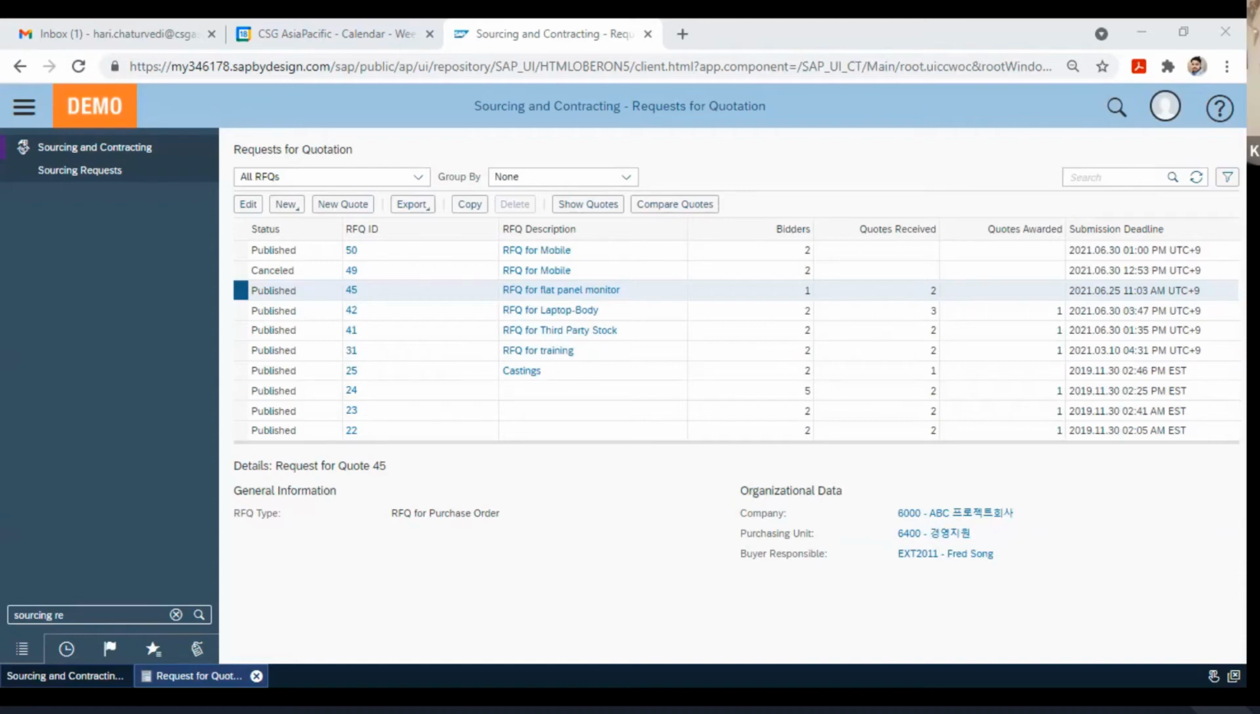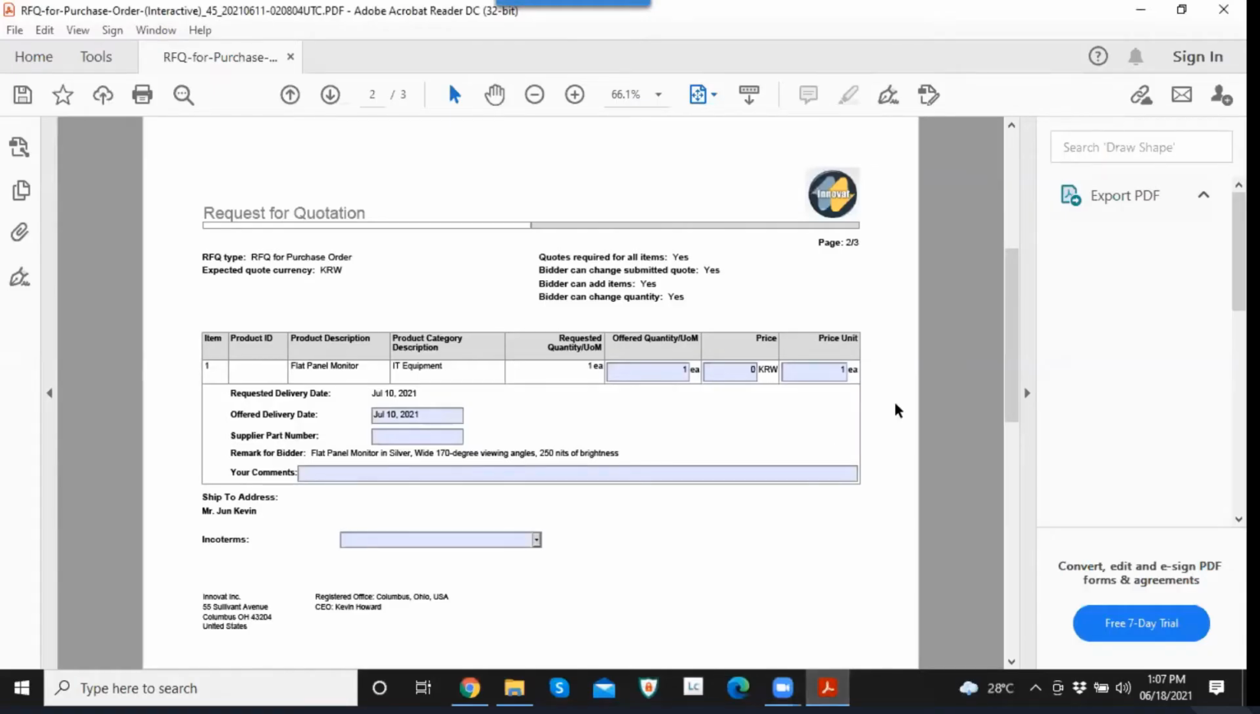Hari, sorry, we cannot see the RFQ. Are you showing the RFQ? Okay, so I'll share my complete screen. Can you see this?